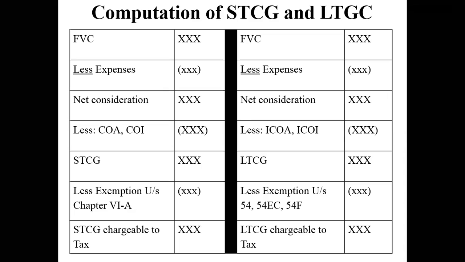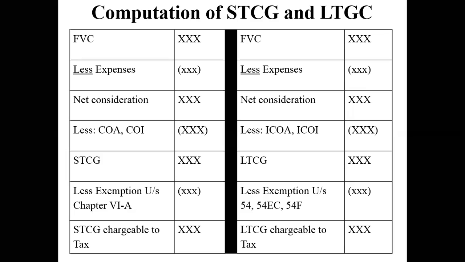In other words, there was a short-term capital loss, and students, without giving a thought, calculated tax on the negative value. It is wrong. You are not supposed to calculate tax on losses. Tax is supposed to be calculated only on gains. Please try to understand this concept very clearly.